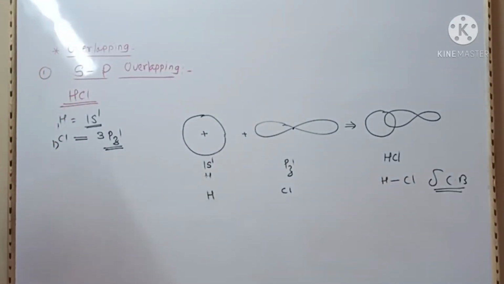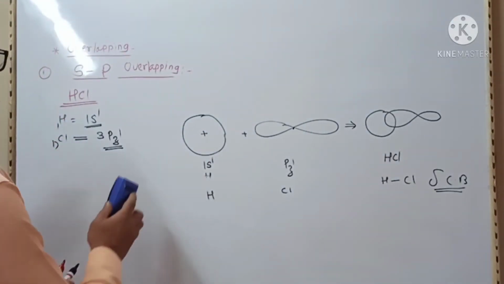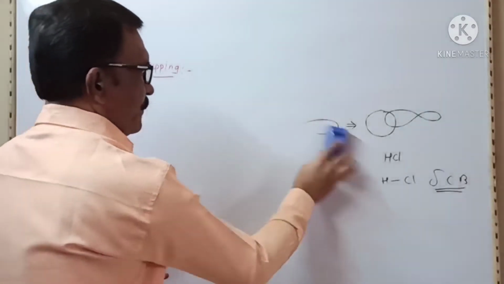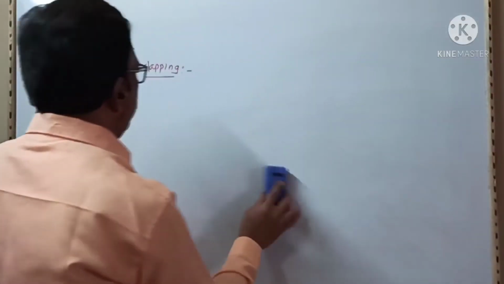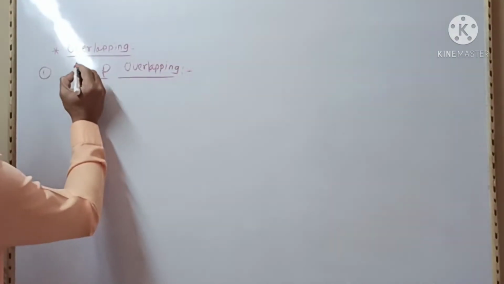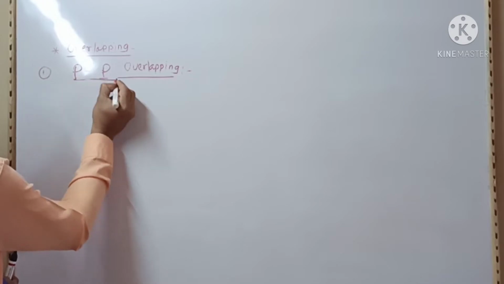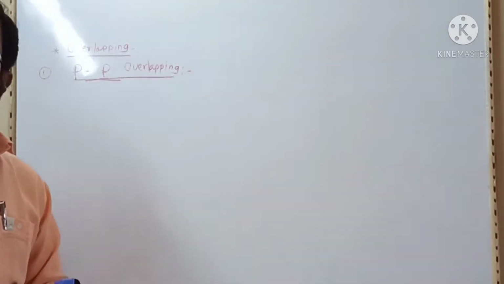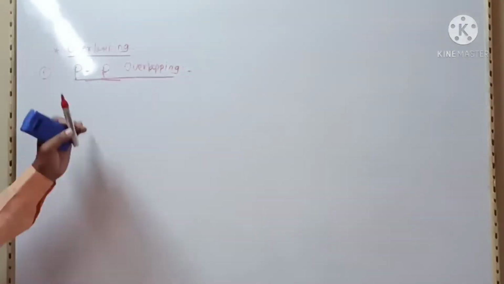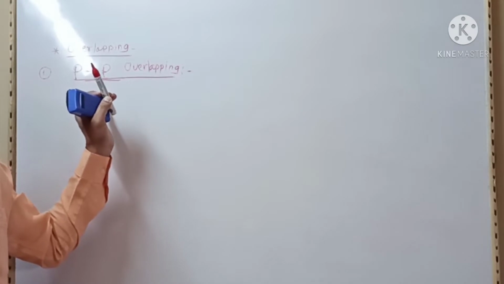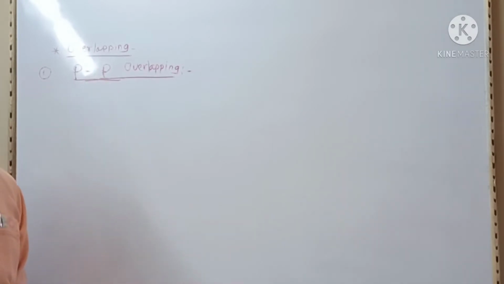The third type of overlapping, which takes place linearly, is p-p overlapping. It is the overlapping between two half-filled p orbitals of two different atoms.